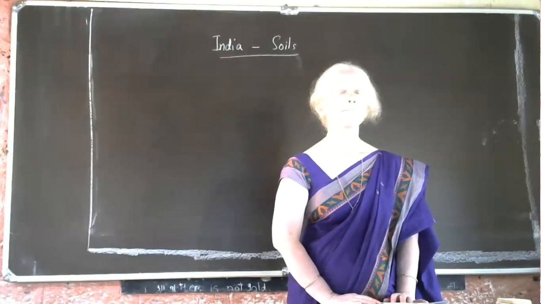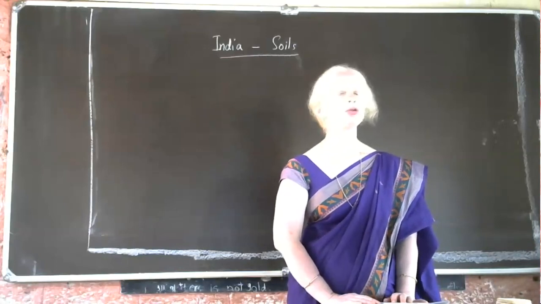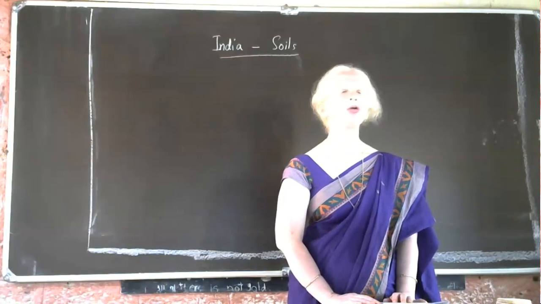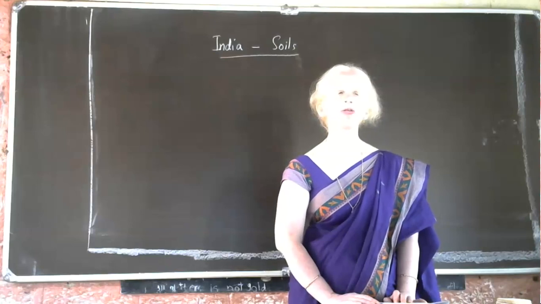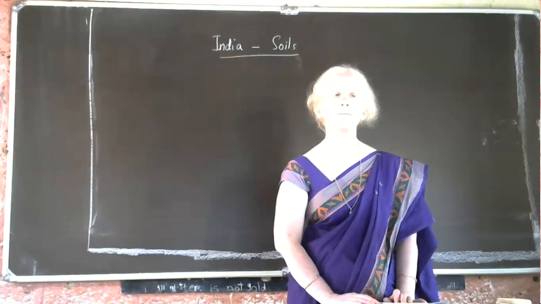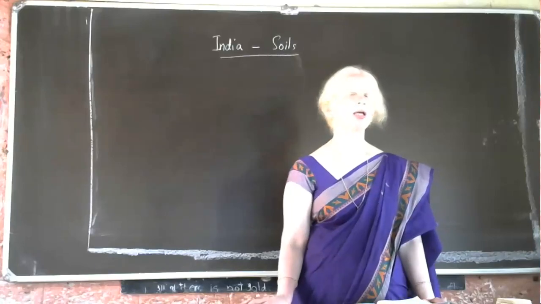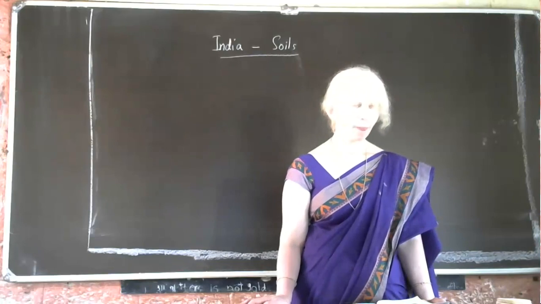They are compact, that he has told. But he has not told about the color of this soil. Very important, no? What is the color of this soil? Dark grey and black in color. Yes, it is dark grey and black in color. So these are the important features of black soil.